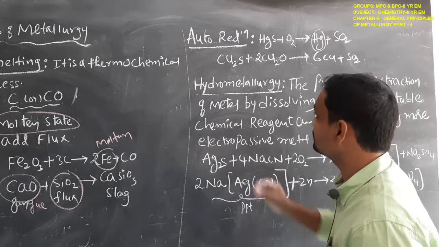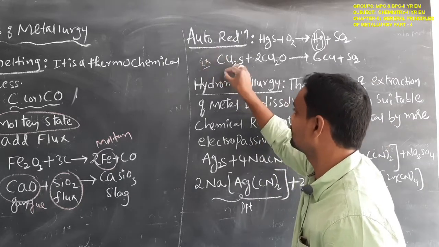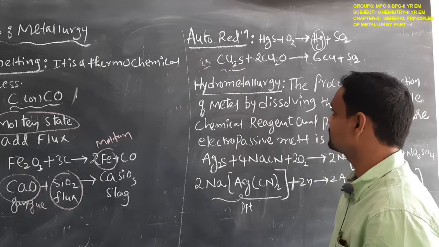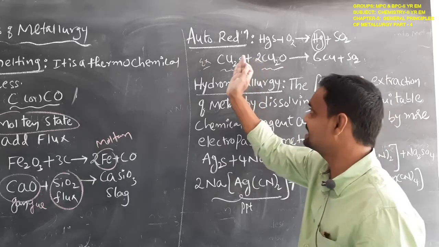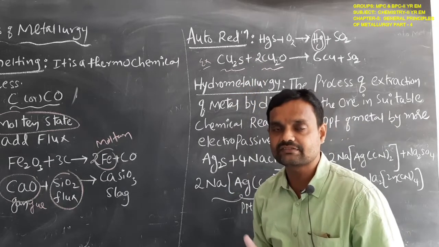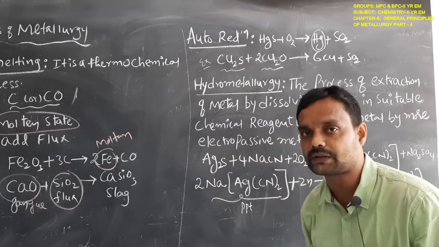It is also used in another example. For example, Cu2S, cuprous sulfide, reacts with cuprous oxide. This step is involved in the extraction of the copper metal.